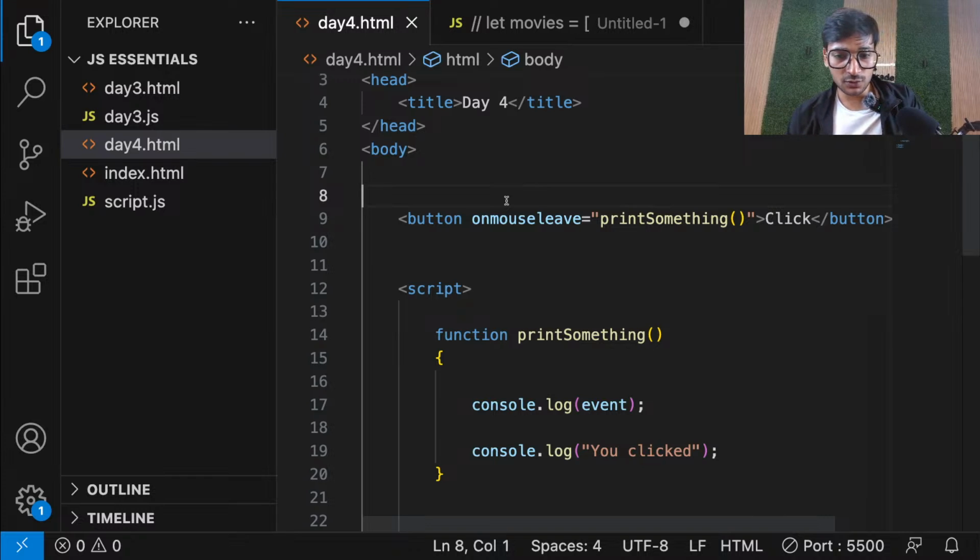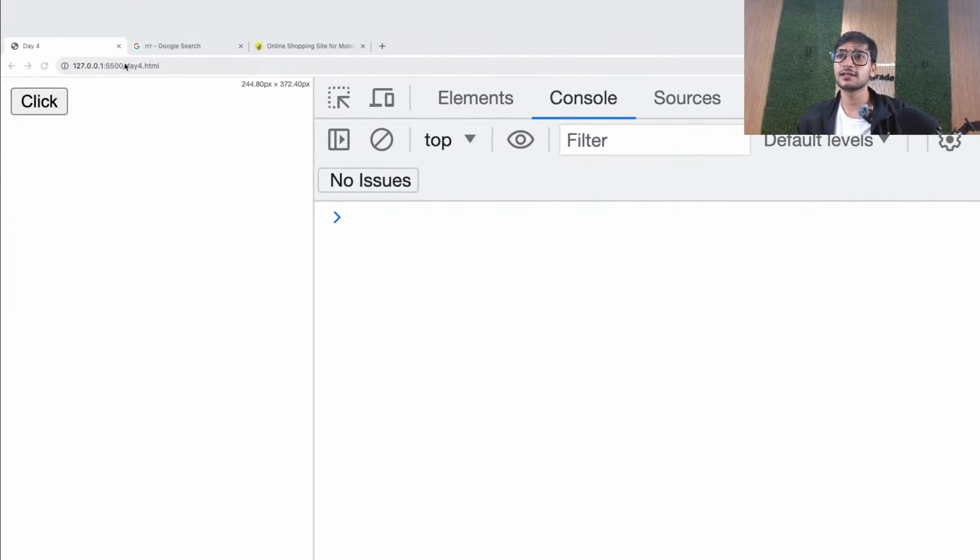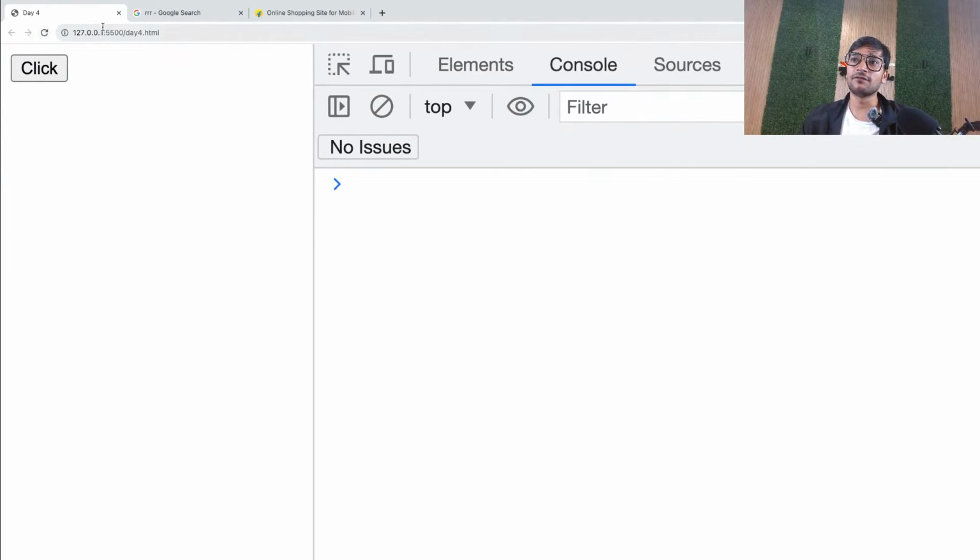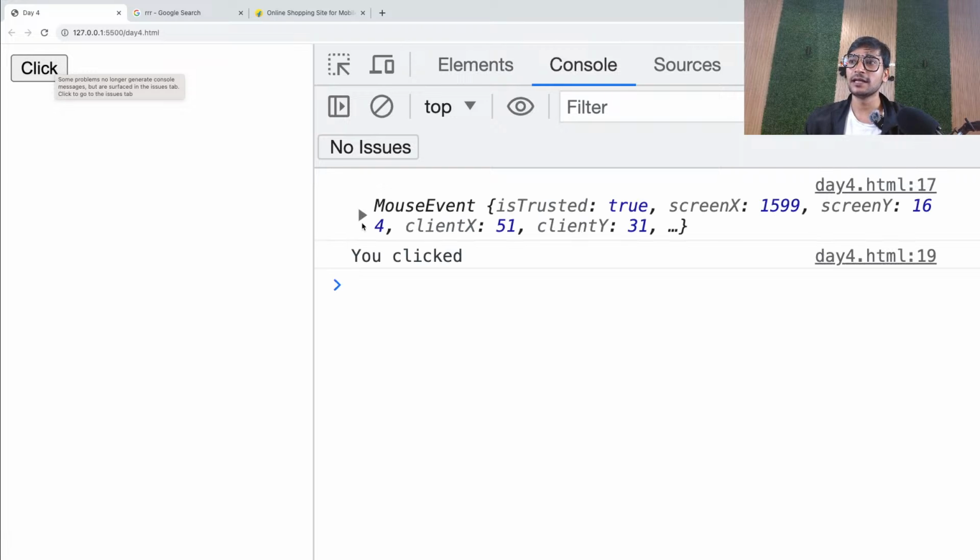Why can we use more than one event? Yes, definitely you can do that. Why not? Now see guys, when I hover and when I leave, because it's on mouse leave event, when I leave, see it's called, and now it's giving output.